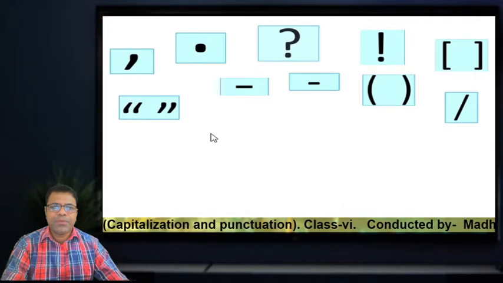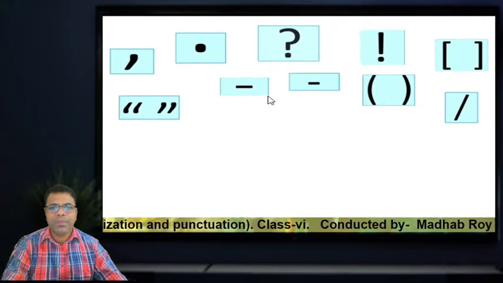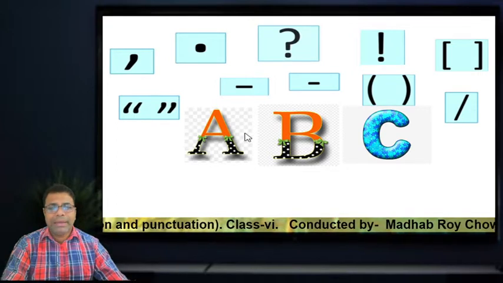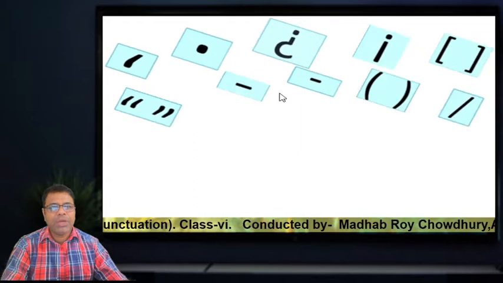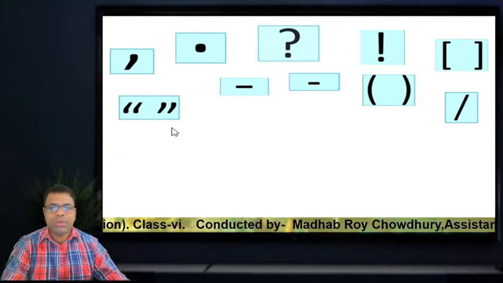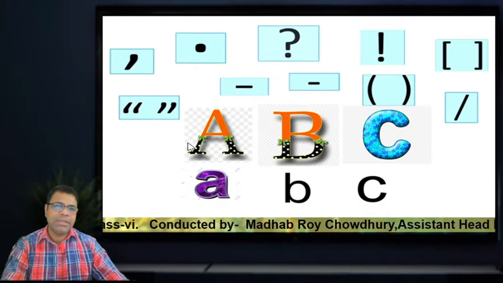Okay, dear students, look at the some symbol. You are seeing some symbol. What is this? Can you guess? Try to guess the symbol. Okay, I think you have guessed, and look at the letters. First, these are the punctuation marks, isn't it? And we use them at the end of the sentence, in the middle of the sentence, sometimes between two words. This is called punctuation. Okay, dear students, look at the letters. These are capital letters and these are small letters.